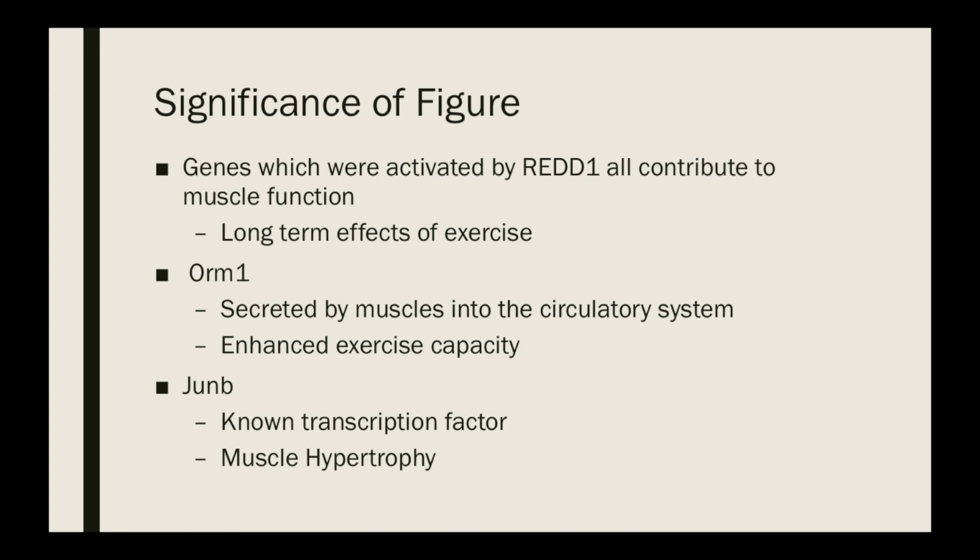Another gene looked at in the previous figure was JUNB. JUNB is a known transcription factor which was shown to be upregulated by RED1. The protein expressed by this gene causes muscle hypertrophy. The buildup of muscle tissue would be another example of a long-term adaptation caused by this gene expression signature.